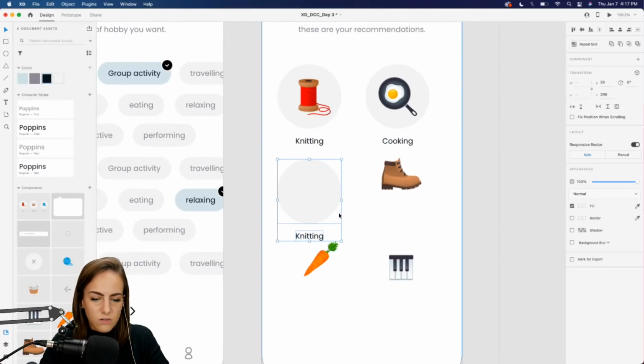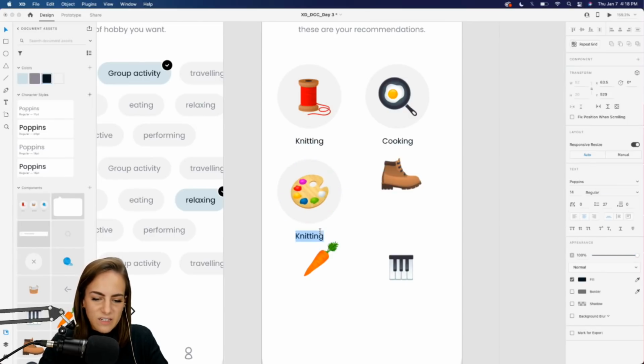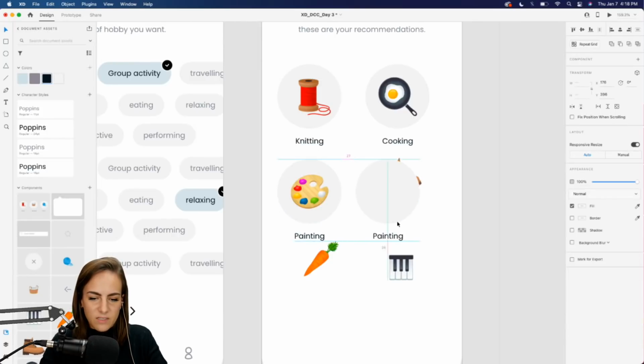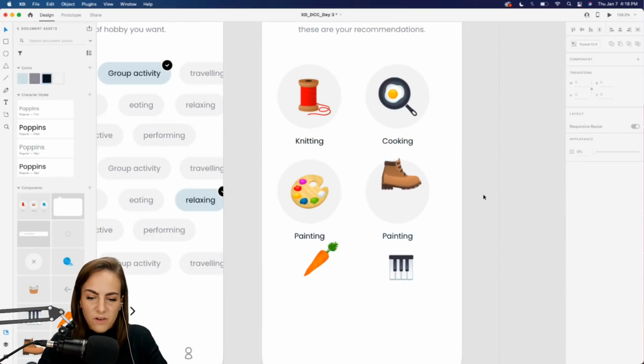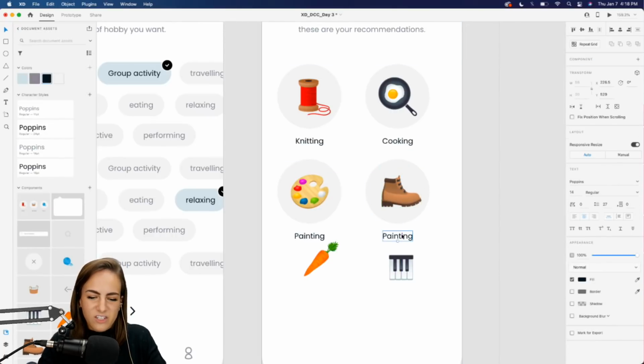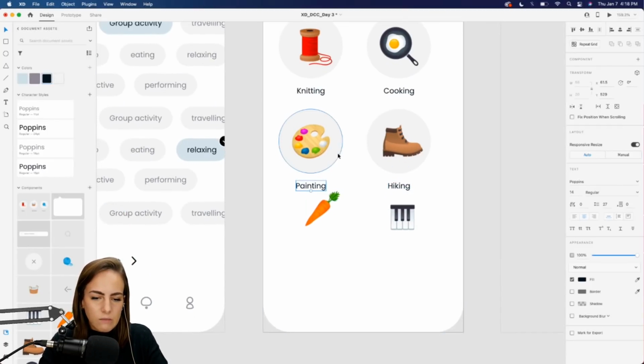And let's do the same for these. So we've got painting. And let's copy and paste this. This can be hiking. Man, I would love to go hiking right now, but it's just in that time of year where it's a little too cold. I'm like, gotta wait a few months.